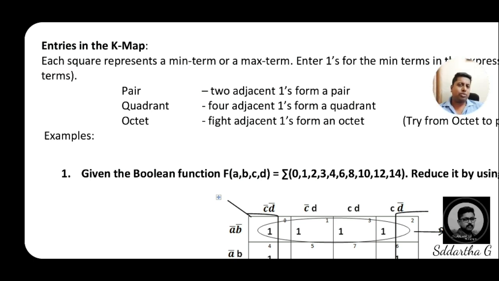Then the third reduction part is the octet, double the quad. An octet is 8 adjacent ones, not 5, but 8 adjacent ones. This is what we call octet grouping.